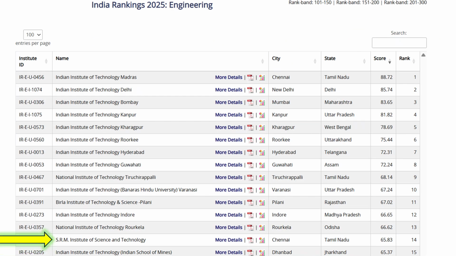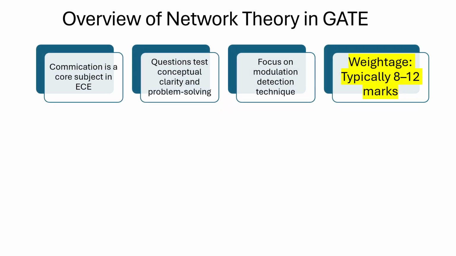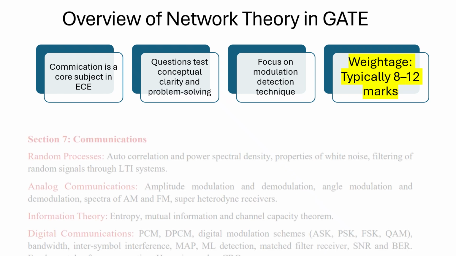So here are the details about SRM IST, which is ranked 14th as per NIRF 2025, just behind IIT ISM Dhanbad. Here is the overview. So why are we talking about this? The important subject is communication. This is primarily your core subject, and the weightage is in the range of 8 to 12 marks.